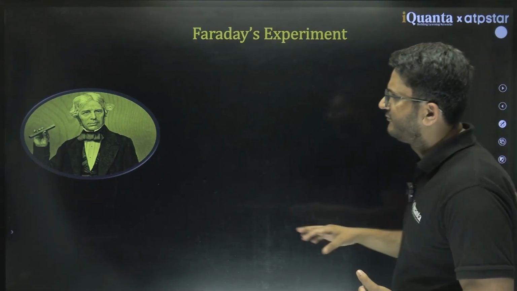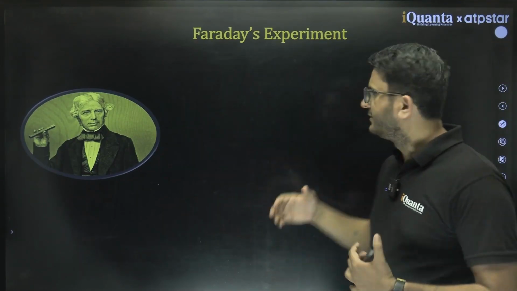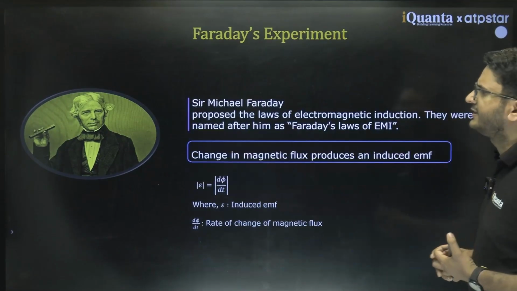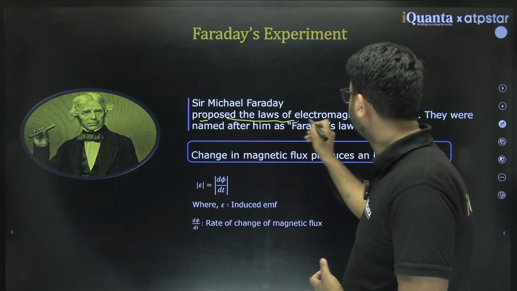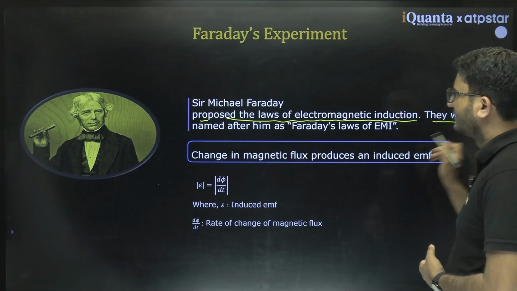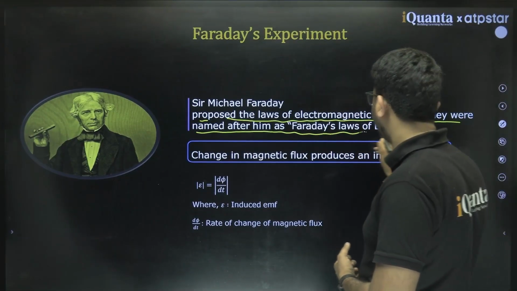So let's see what was happening around that time. Faraday, which we have already covered, did one experiment and proposed the laws of electromagnetic induction. They were named after him as Faraday's laws of EMI.